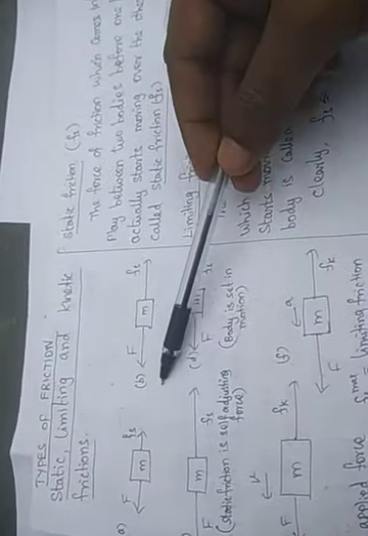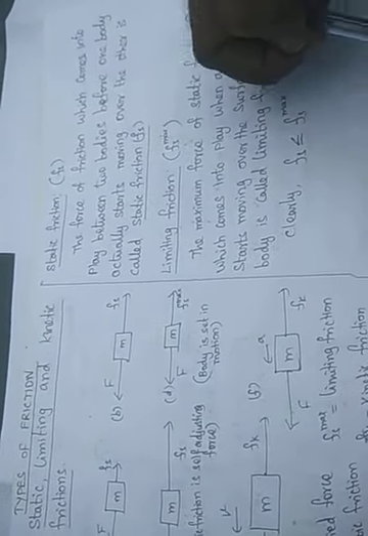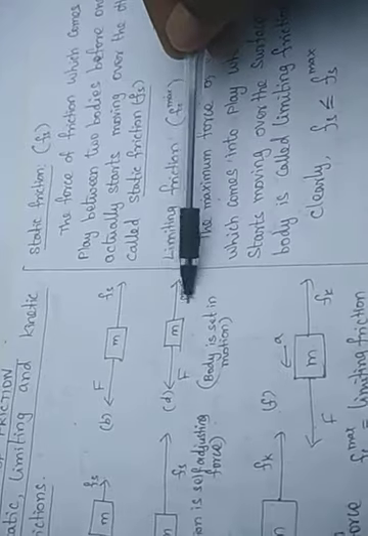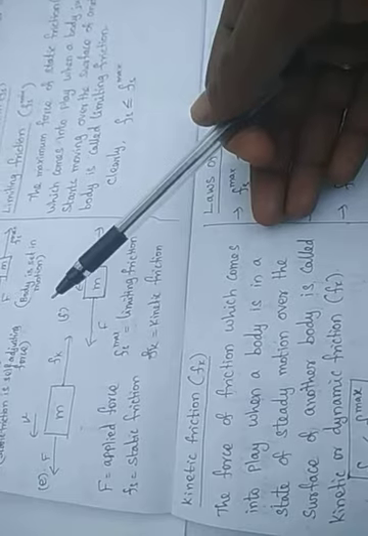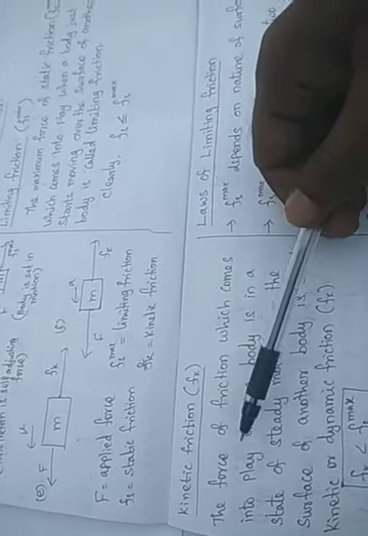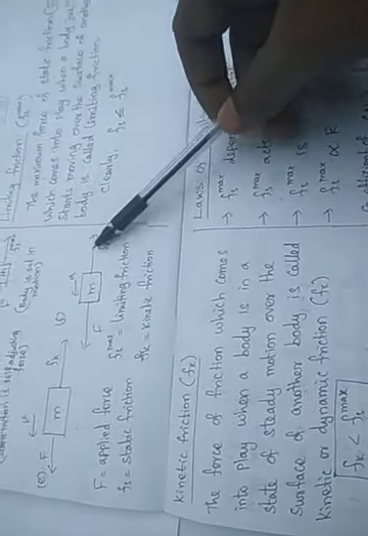At the time of start, we have to apply more force to set the body in motion because the static friction is maximum. That is, the static friction is less than or equal to the maximum static friction or limiting friction. When the body is in motion, it is easier because, compared to the previous case before the body was set in motion, we apply only a smaller force, since the kinetic friction is less than the maximum static friction.